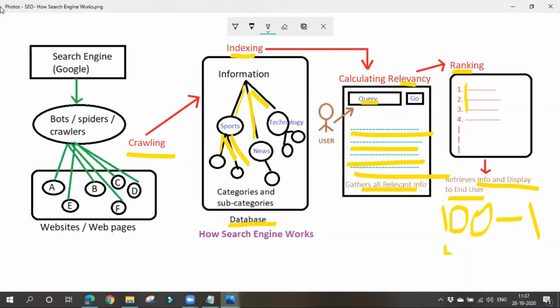Understood? Any doubts regarding this thing? No, ma'am.